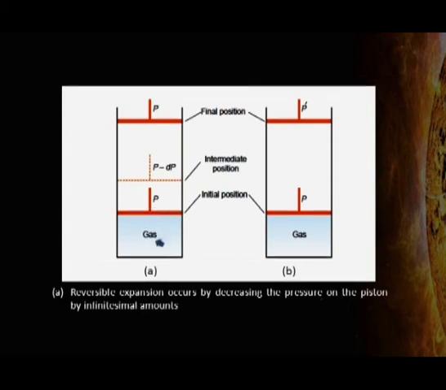Now suppose the pressure on the piston is decreased by a small amount dP. Thus, the external pressure on the piston is P minus dP. The piston moves up and the gas will expand by an infinitesimally small amount.